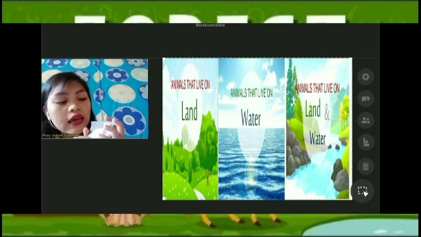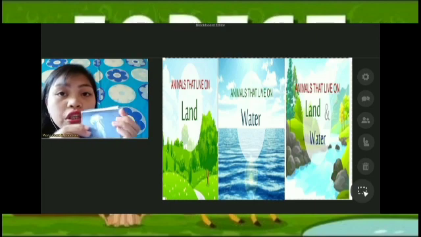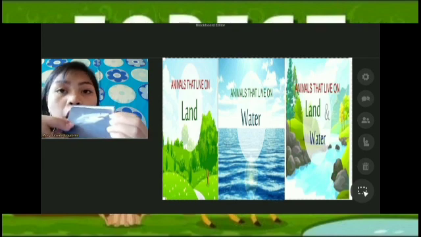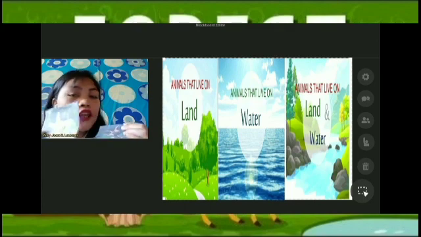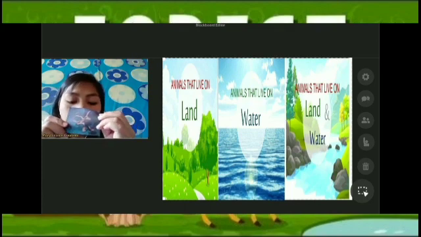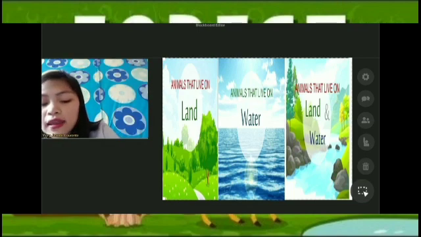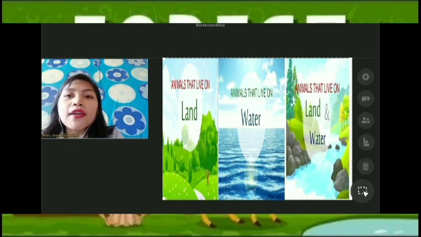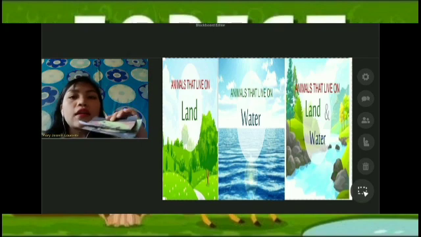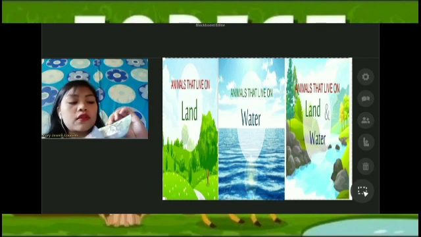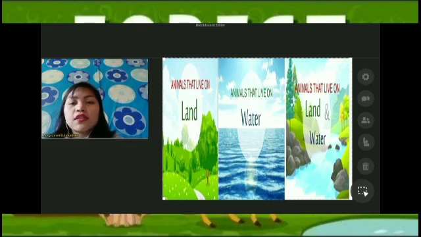Here, a fish, a jellyfish, a shark, a seahorse, starfish, octopus. How about the animals that live on the land and the water? Yes, a crab, a frog, a turtle. Very good.